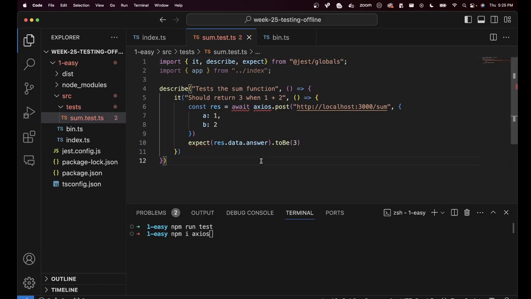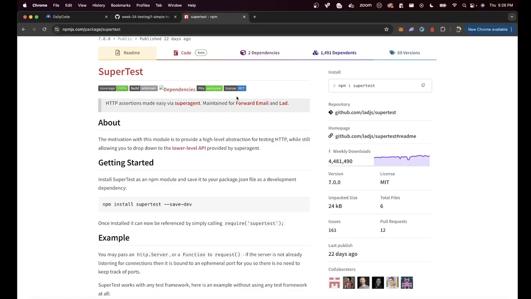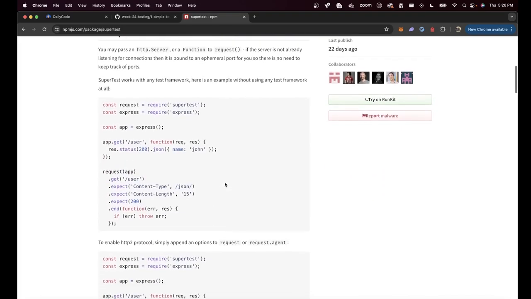And there is no downside here. The only downside is you need to start the HTTP server. You need to know the port of the HTTP server. If you start it on a static port, then you can't run two test suites together. You cannot run npm run test twice. And hence, that's just one downside. But you can totally do this. This was how we used to do it before libraries like supertest were introduced. But supertest lets you test HTTP servers in a slightly easier way.